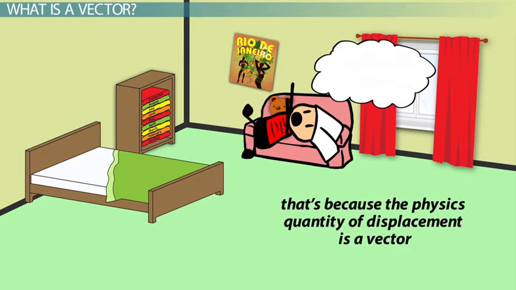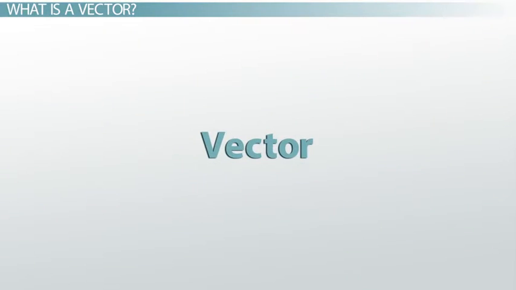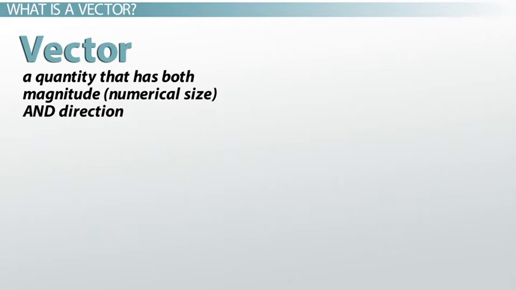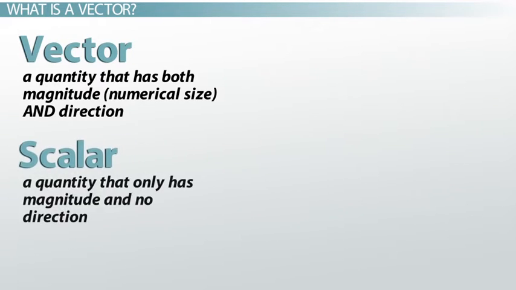And that's because the physics quantity of displacement is a vector. A vector is a quantity that has both magnitude, numerical size, and direction. This is the opposite of a scalar, which is a quantity that has only magnitude and no direction.